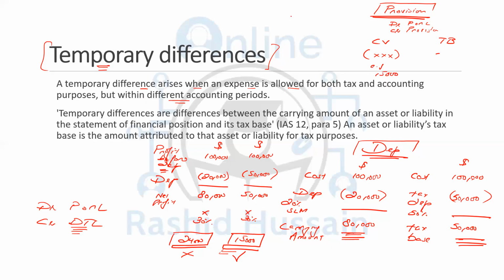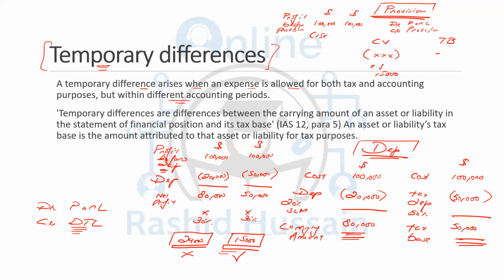Now, assuming the same profit before provision, there's nothing like that, but just for the sake of the example, that the profit before deducting the provision is 100,000. Okay, so the provision should be recorded as an expense.